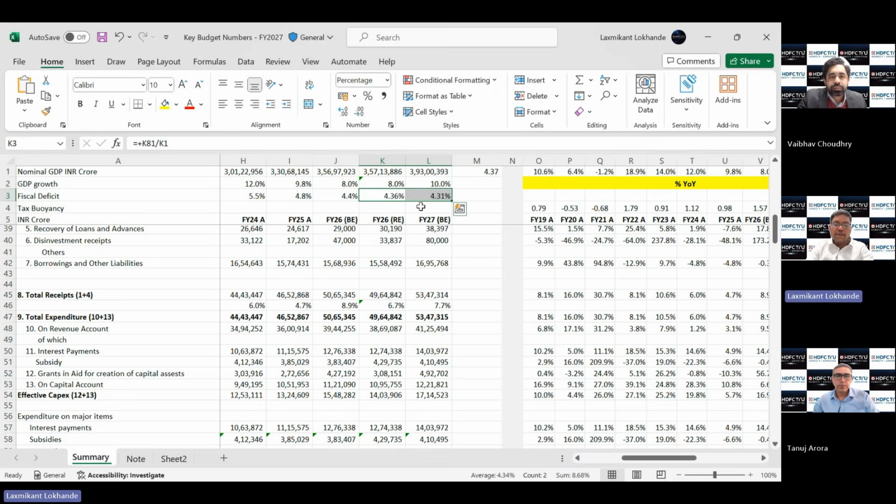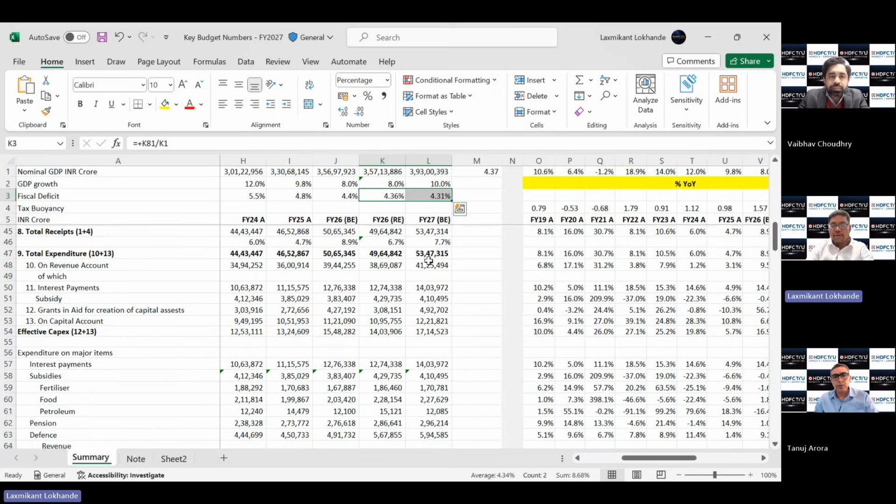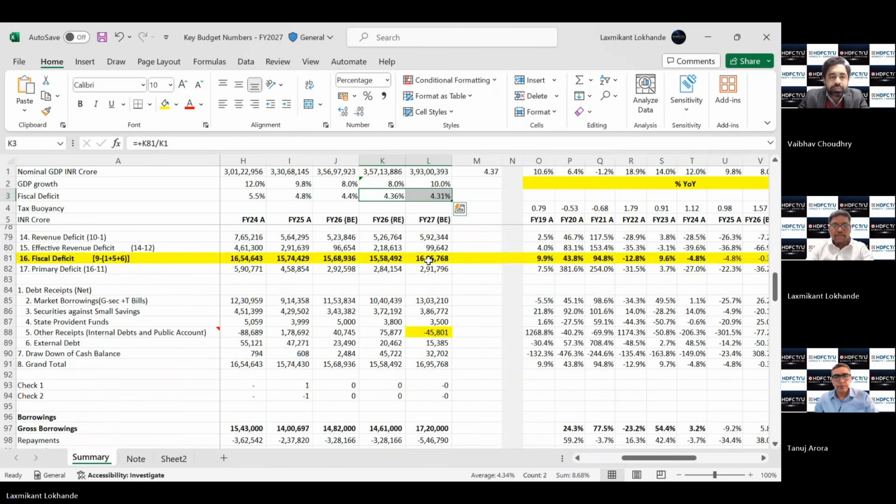So this is what people need to see, which I pointed out in the initial remarks, that the government has been able to bring down its fiscal deficit from almost above 9% to around 4.3% for FY'27 budgeted. But the path from here on will be only gradual because of the constraints on the revenue and the need for expenditure to be done on a year-on-year basis. It's heartening to see that the government is on the path of fiscal consolidation, and the deficit is set to decrease, at least on a budgeted basis.